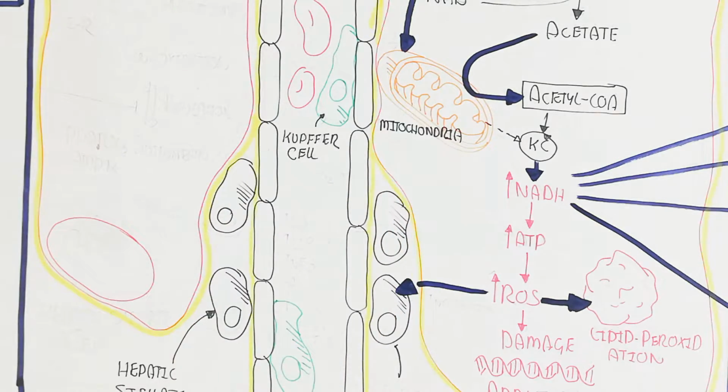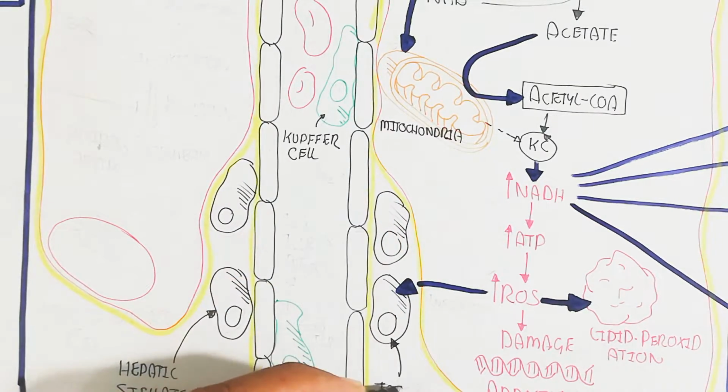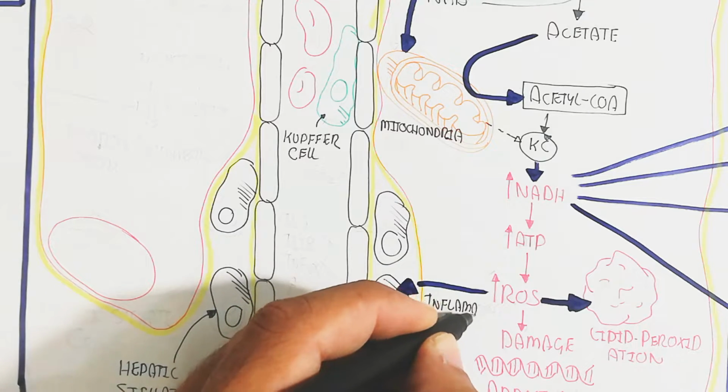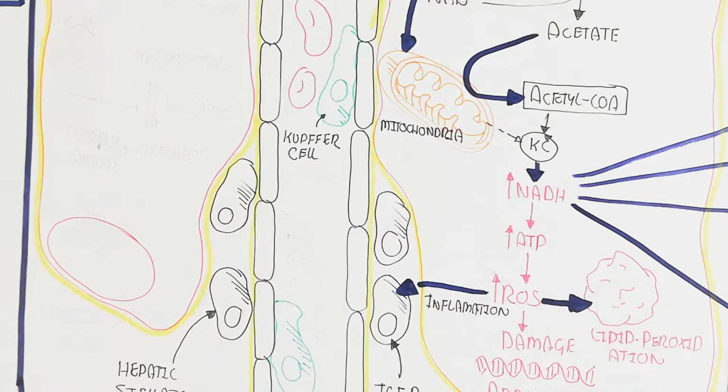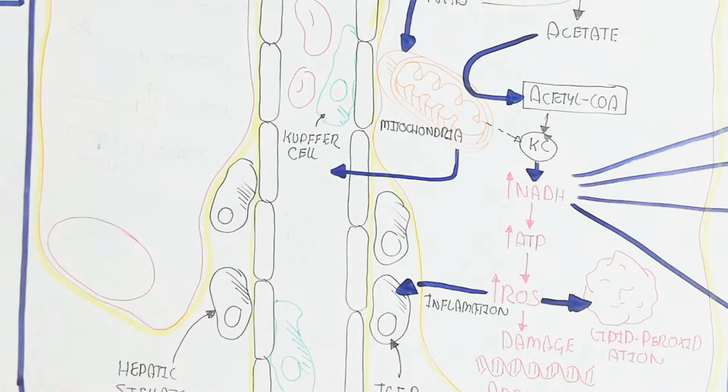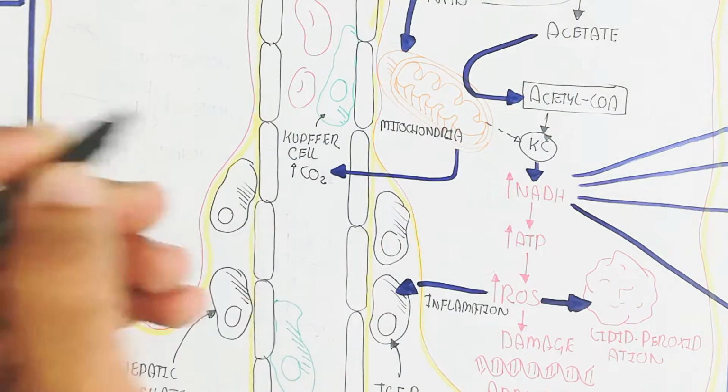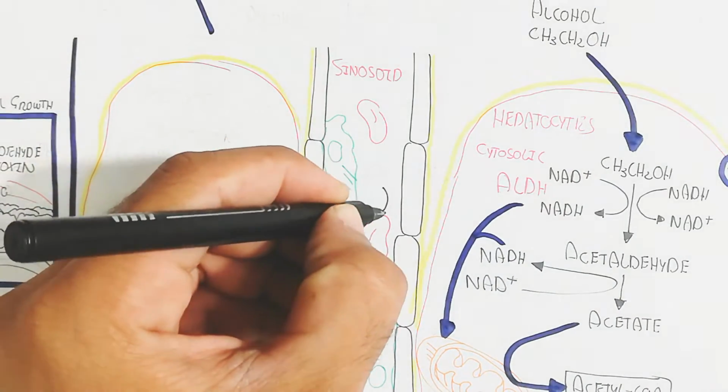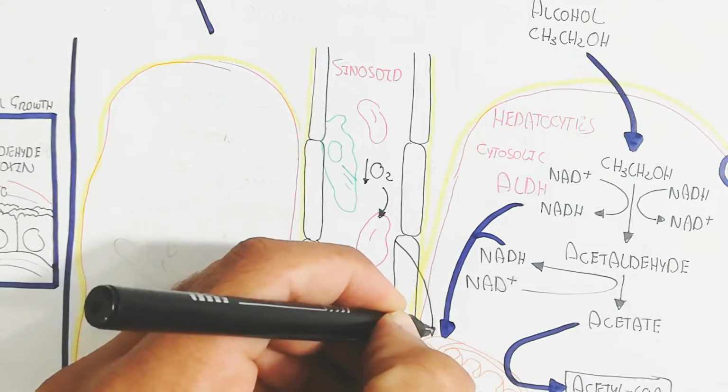So in this way, the deposit into the hepatocyte will lead to a fatty liver, so lead to fat deposition. And in this way, the reactive oxygen species lead to inflammation and will stimulate the hepatic stellate cell.